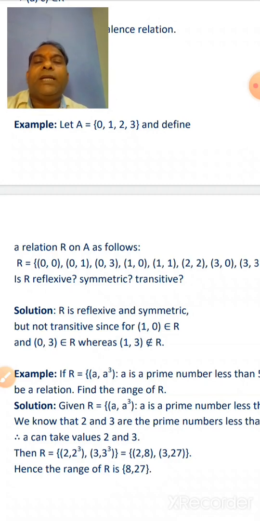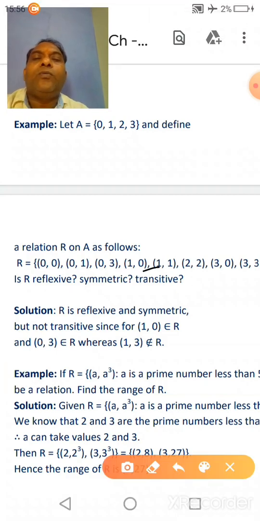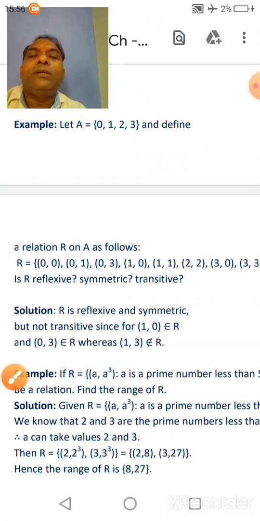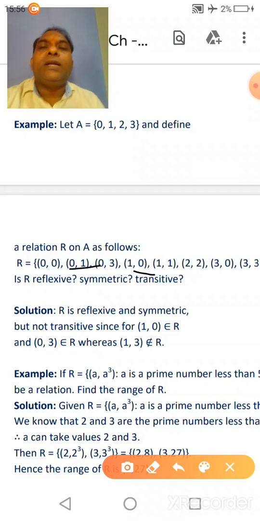So solution, R is reflexive because (1, 1) belongs to R, (2, 2) belongs to R and (3, 3) belongs to R. So we can say that R is reflexive. R is also symmetric because (0, 1) belongs to R and (1, 0) also belongs to R. So according to definition of symmetric relation, (A, B) belongs to R gives (B, A) belongs to R, then R is symmetric.